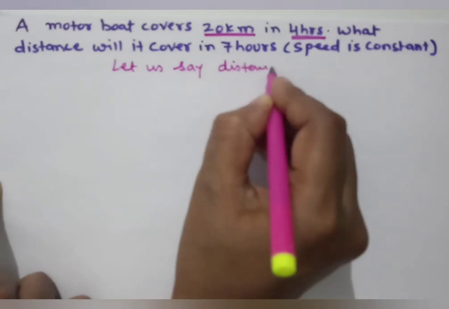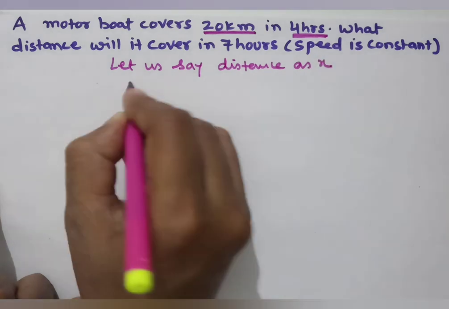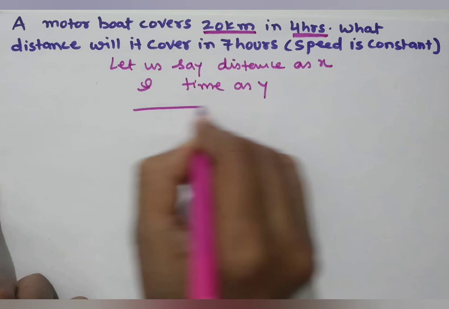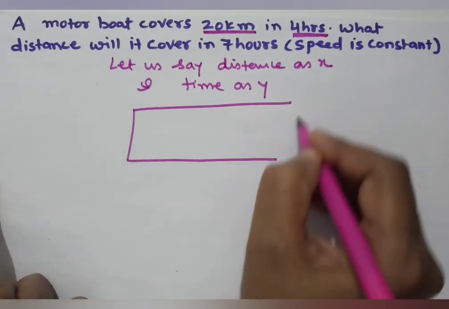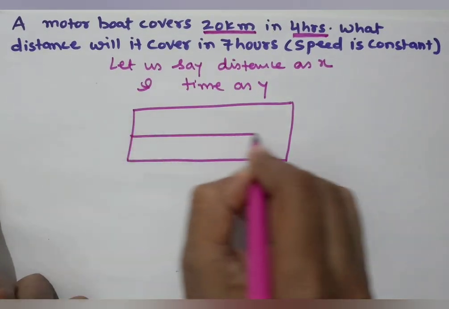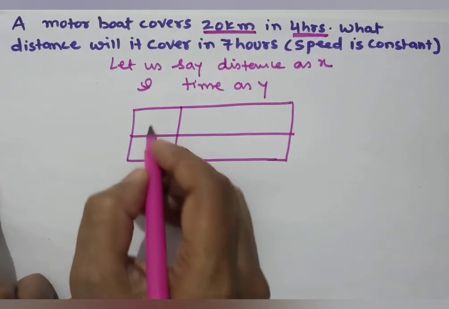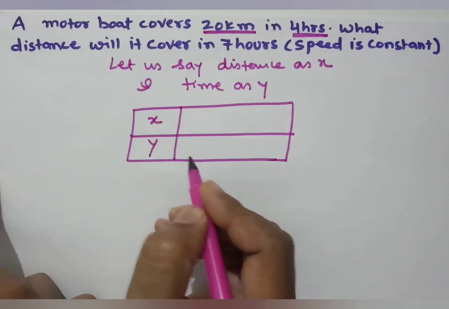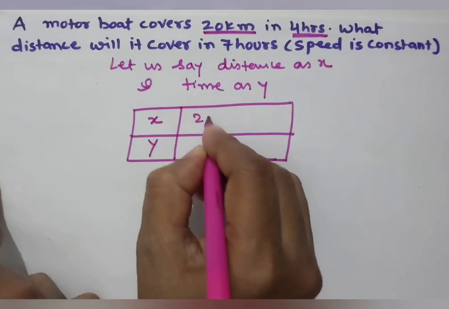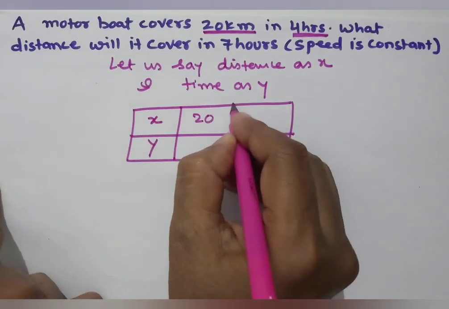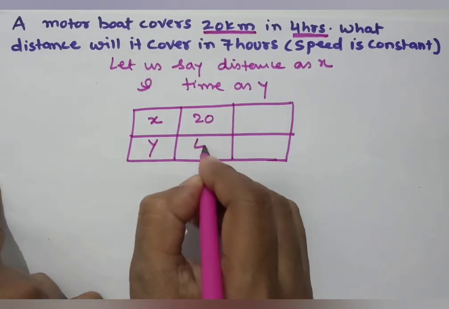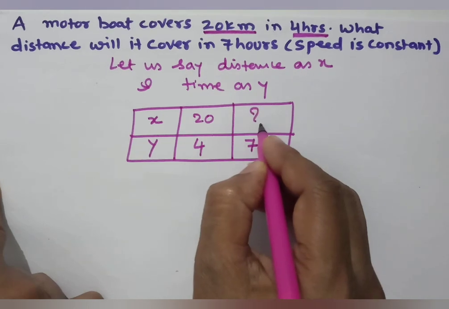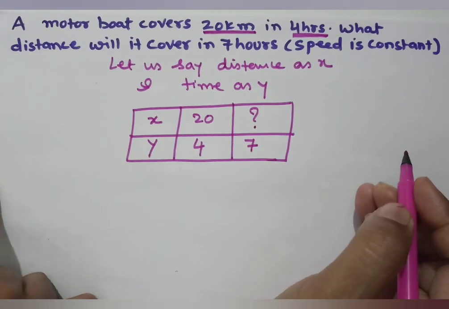For x, we are taking distance, and for y, we are taking time. So 20 kilometers distance is covered in how many hours? 4 hours. And if you are given 7 hours, how many kilometers will the boat move?